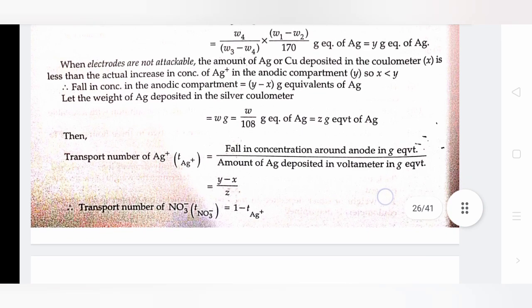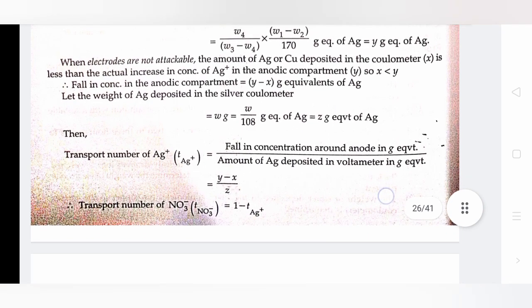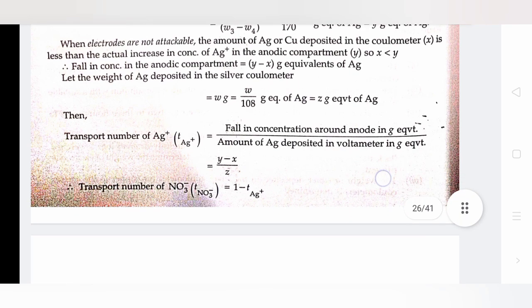When electrodes are non-attackable, the amount of Ag or Cu deposited in the coulometer is less than the actual increase in concentration of Ag positive in the anodic compartment. So Y is greater than X. Fall in concentration in anodic compartment equals Y minus X gram equivalent of Ag. Let the weight of Ag deposited in the silver coulometer equal W gram, equals W by 108 gram equivalent of Ag, equals Z equivalent of Ag.